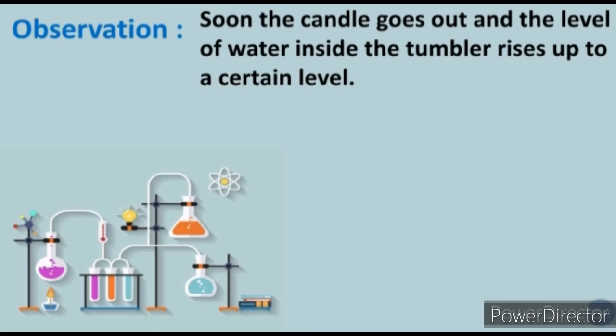And as soon as the candle goes out, the water rises inside, because the air gets finished and water starts entering the glass. That means oxygen was there in the glass. A constituent of air was present in the glass, which was used for burning by the candle.